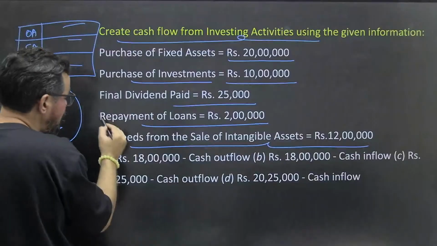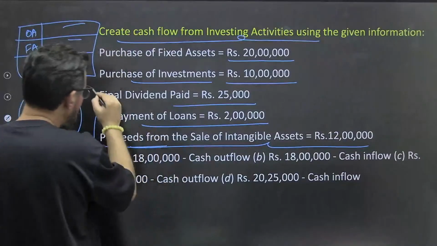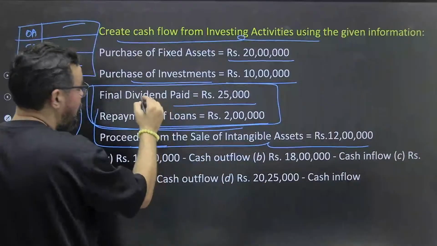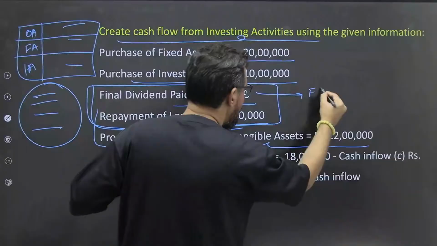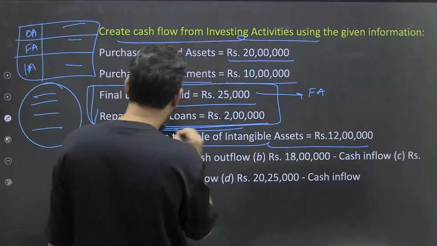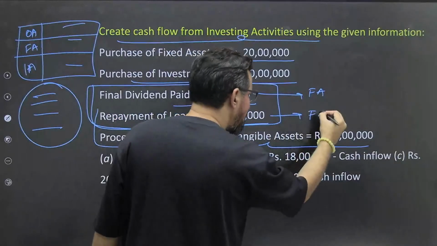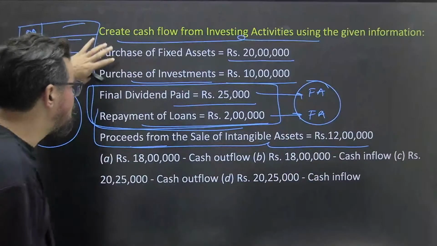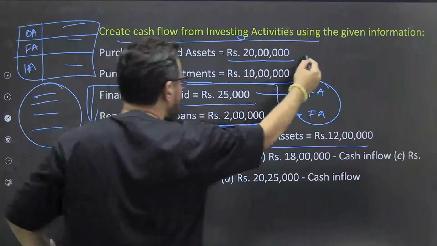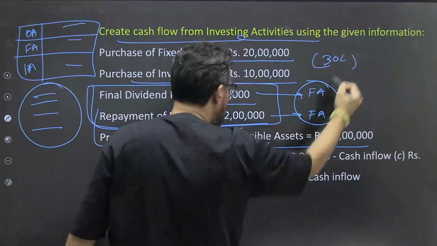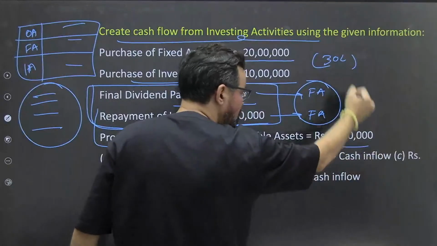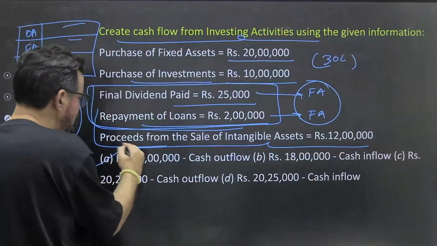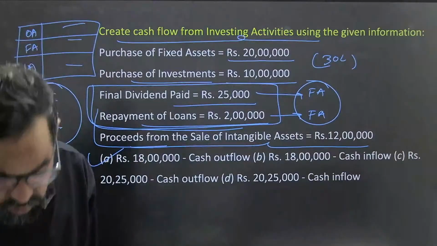Repayment of loan and dividend paid. So this is financing activity outflow, and repayment of loan is again financing activity. These are categorized under the financing activity. So purchase of asset 20 lakh, 30 lakh. So outflow is 30 lakh and inflow is 12 lakh. Inflow is this, 30 minus 12, so 18 lakhs cash outflow. 18 lakh cash outflow means option A will be the right answer for this particular one.